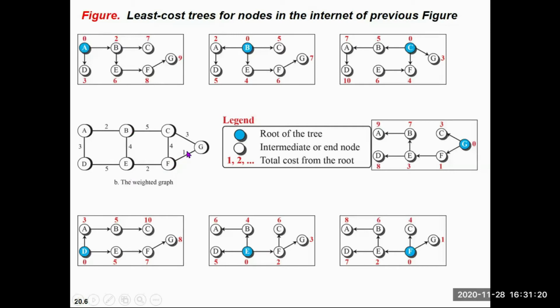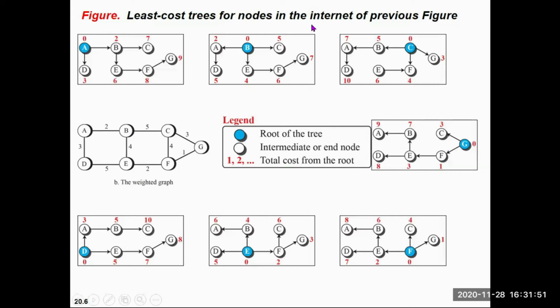So this first graph is representing when my source is at node A or hop A. Whatever these lines are, they are known as edges. With this weighted graph, I can calculate the least cost tree for nodes in the internet for communication between source and destination.